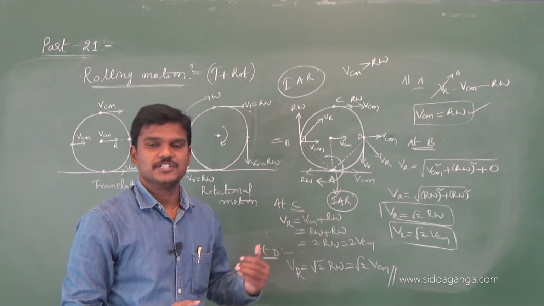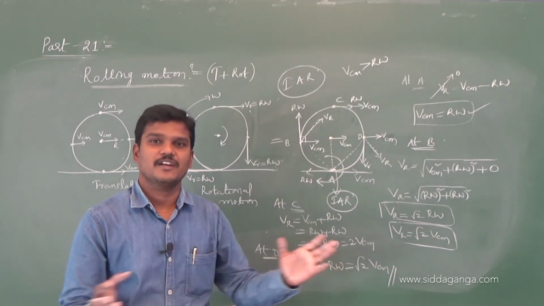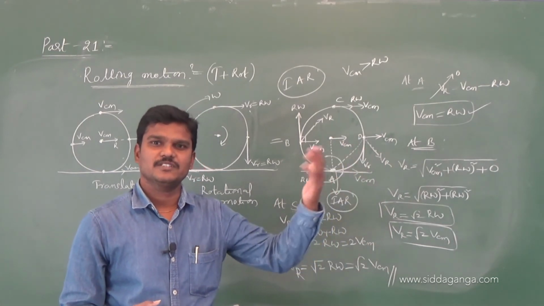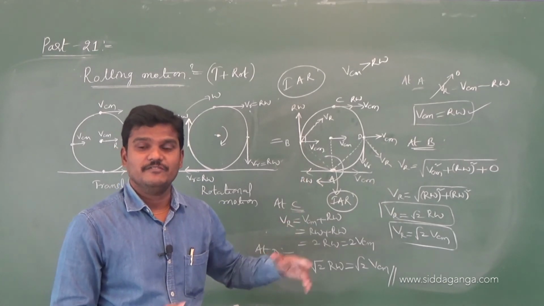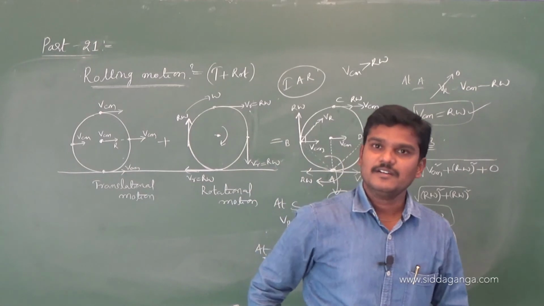What is the kinetic energy of the rolling body? And when a body rolls on an inclined plane, what are the conditions? What are the acceleration, velocity, time? And if three different bodies are rolling down along the inclined plane, which one will reach the ground earlier? Those things I am going to cover in the next session.